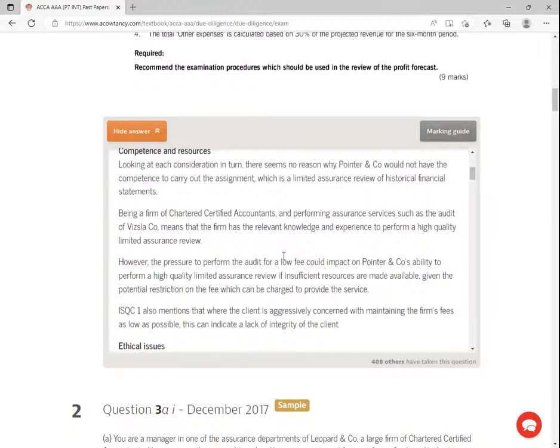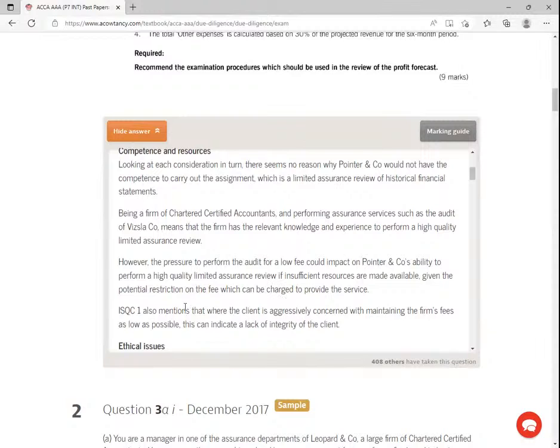These guys want me to accept very low fees. Low fees means you are not able to provide enough resources for this engagement. So a high quality limited assurance review may be compromised if insufficient resources are made available, given the potential restriction of the fees which can be charged to provide the service.